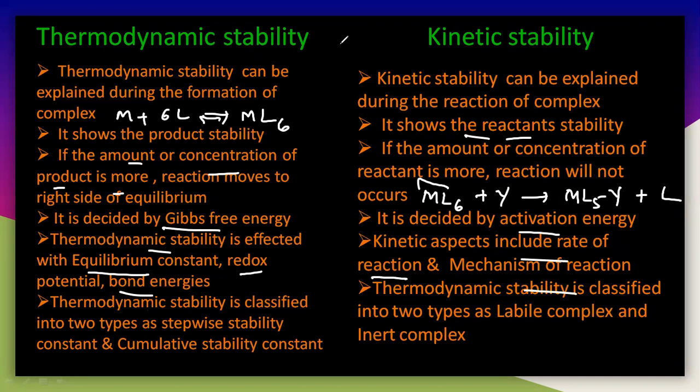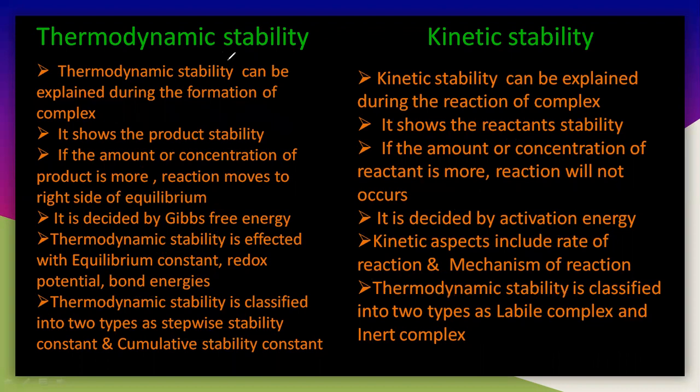The thermodynamic stability is classified into two types, as stepwise stability constant and cumulative stability constant. This other one is not thermodynamic, it is kinetic stability. It is classified into two types, as labile complexes and inert complexes. Let us understand one by one. First we will understand the thermodynamic stability, then we will see the kinetic stability.